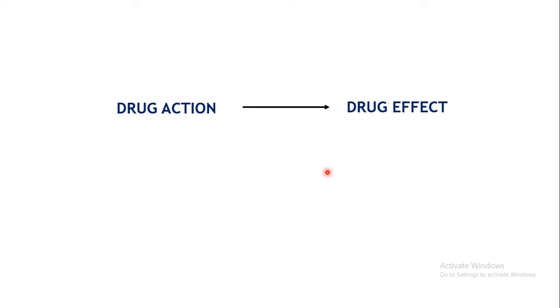Usually they say that the drug shows the action, but the effects which you see, for example the decrease in blood glucose level by insulin or oral hypoglycemics, that is the effect. So action and effect are not the same concepts. It is the drug action which is ultimately resulting in the drug effect. Exactly what changes it is going to show in the biological processes in the body is what is known as the drug effect.